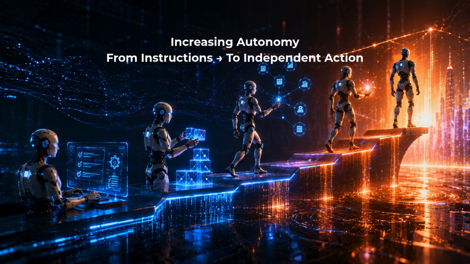Some systems simply follow instructions. Others can make limited decisions. More advanced systems can create plans, select tools, adjust their approach, and pursue objectives with less human involvement. As autonomy increases, the system becomes more agentic.